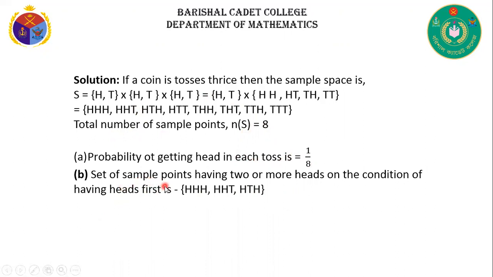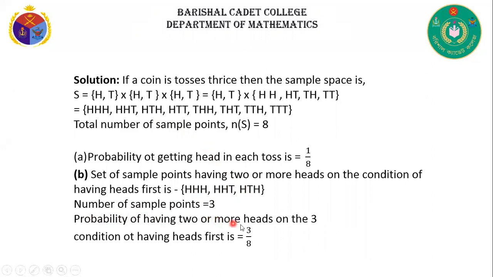The set of sample points having two or more heads on the condition of having heads first is head head head, head head tail, head tail head. That means 1, 2, 3.